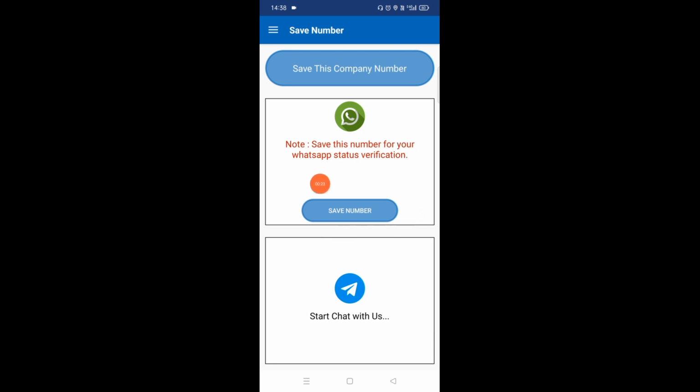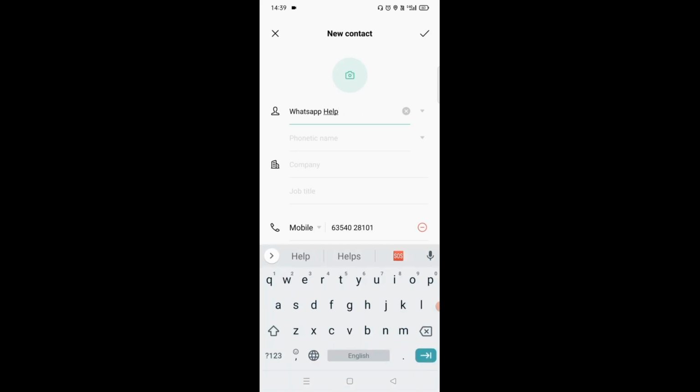Again, see here a save number option is displayed and a number is given. First of all, you have to save this number which is in front of you. So click on save number, and see friends, here it displays the name WhatsApp help, and you can save this number from here.